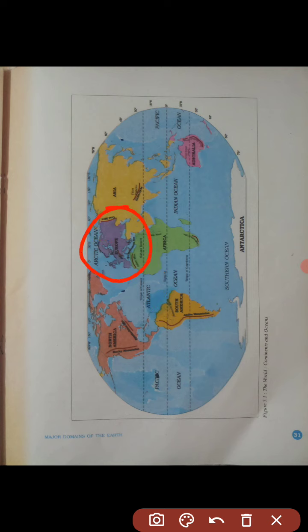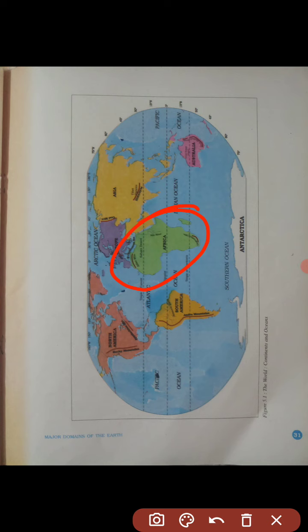Now the next continent is Europe, which is shown with purple color. It is much smaller than Asia and this continent lies to the west of Asia. The Arctic Circle passes through it. It is bound by water bodies on three sides. Now the next continent is Africa, shown with green color. It is the second largest continent after Asia.